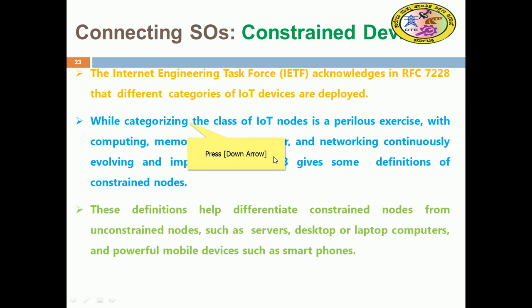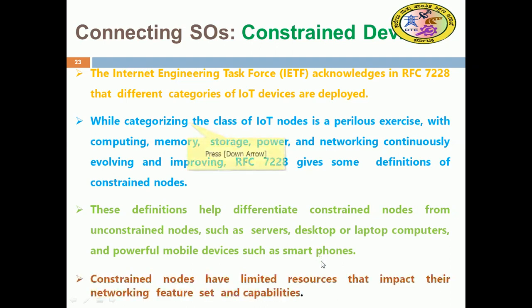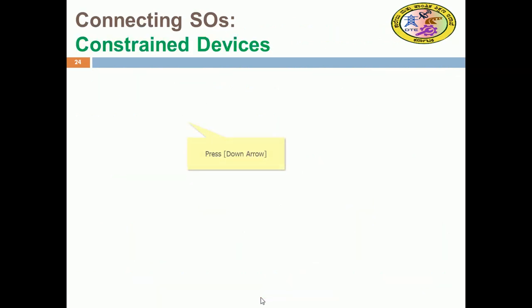So IT exists with unconstrained nodes, while IoT contains constrained nodes. Servers, desktops, laptop computers, and powerful mobile devices such as smartphones are unconstrained. Constrained nodes have limited resources, which impact their networking features and capability, right? So constrained nodes always hamper the performance.